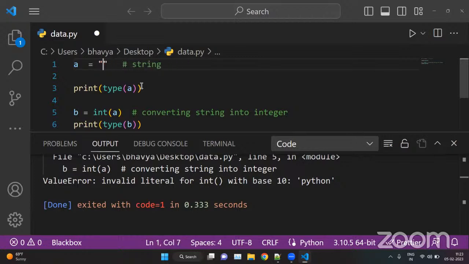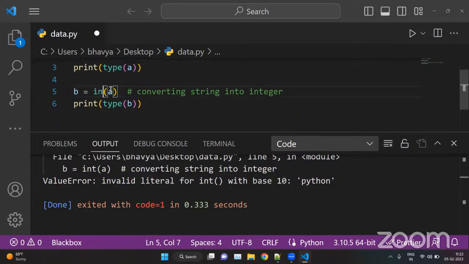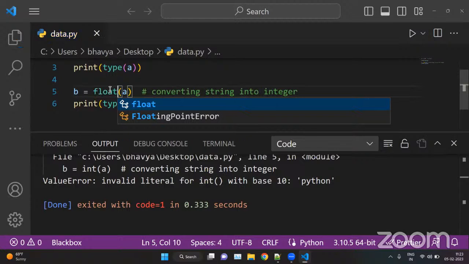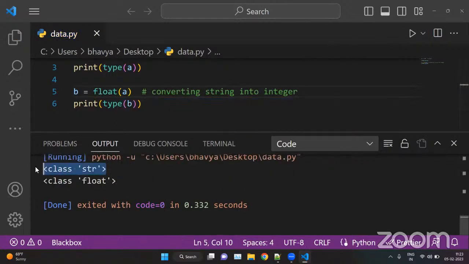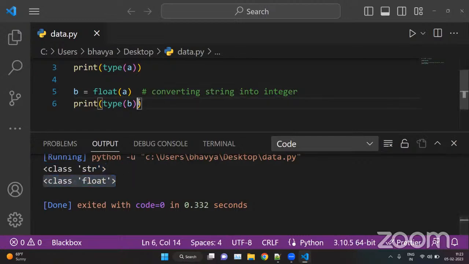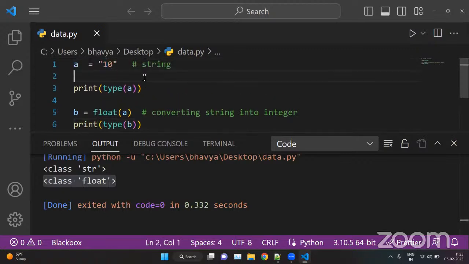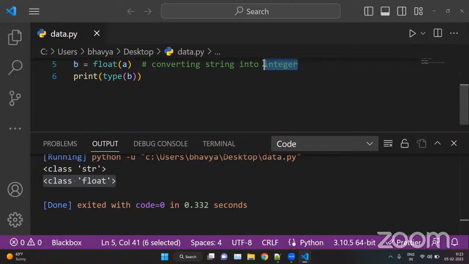So this is how we can convert strings into integers, or we can convert into float. Here you can put float. Now if we check the data type, previously it was a string, now it is a float number. So the type of value the variable B is storing is float, and A is storing a string. So we are converting string into float now.